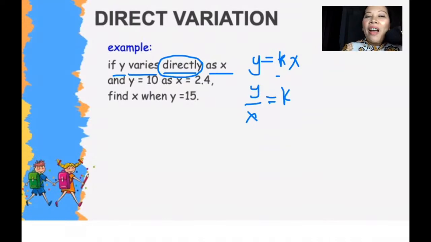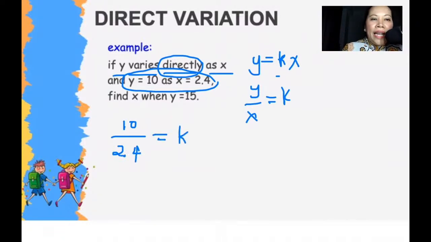Sidetrack. Okay, so y over x equals k, and then the next step is to substitute. So the first given will be used to have your values to find k. So you have y is 10, so you substitute 10 over x is 2.4 equals k. So 10 over 2.4 equals k will give you,